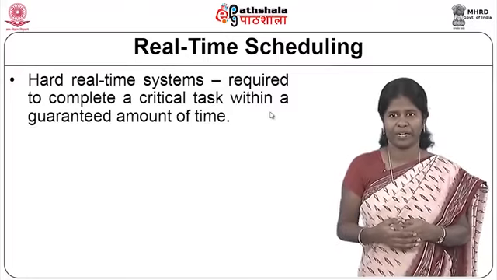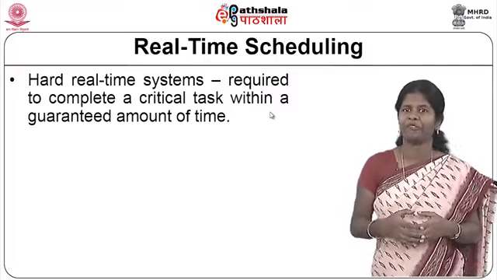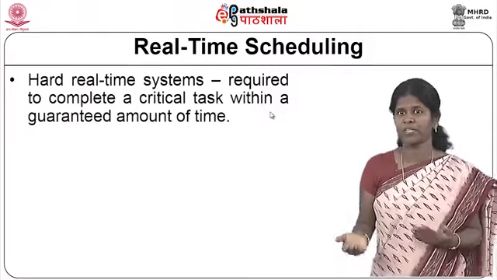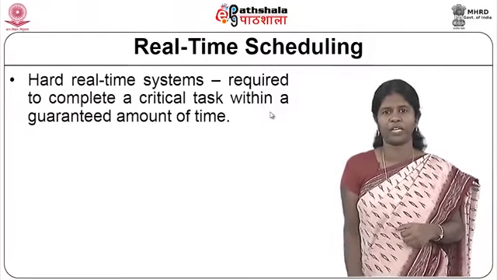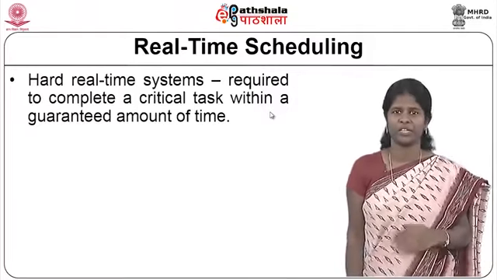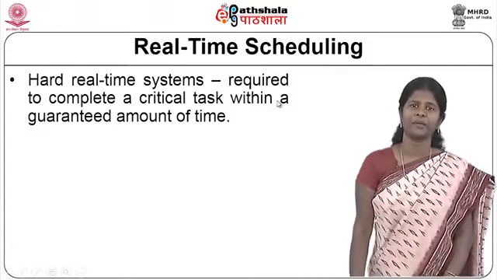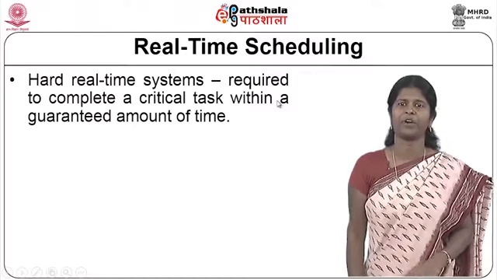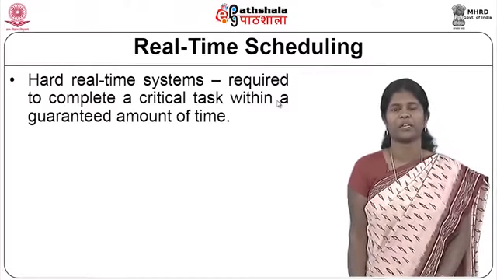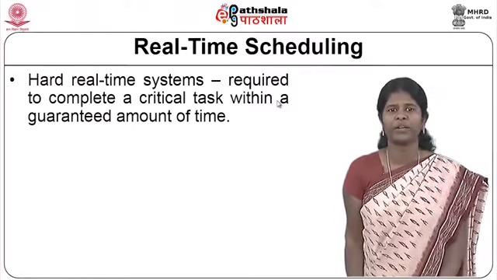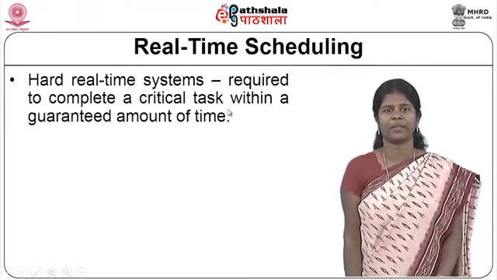But in a soft real-time system, you will have other non-real-time processes in the system in addition to the real-time processes. And in soft real-time systems, real-time processes are given higher priority compared to the other processes. Now, how is scheduling done when you are looking at real-time systems?